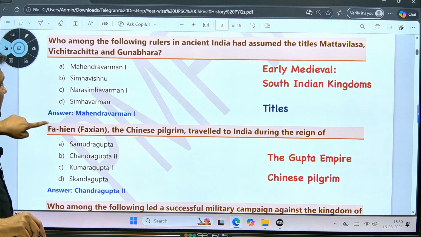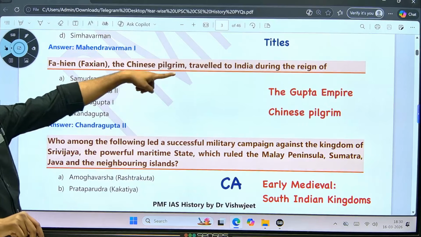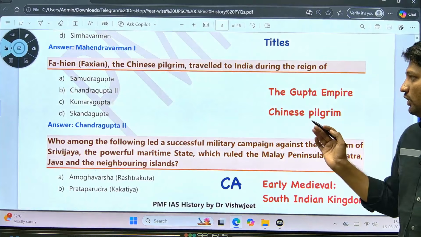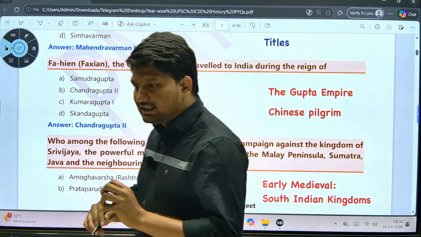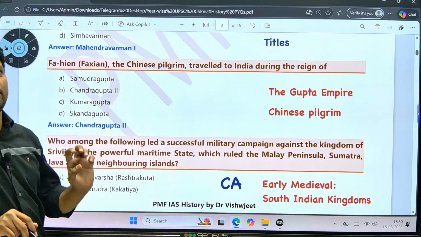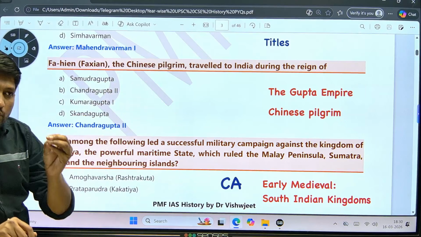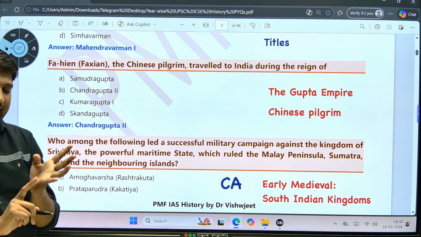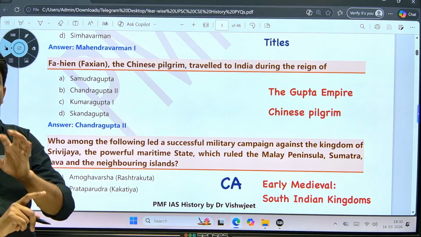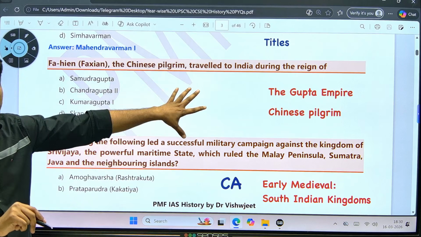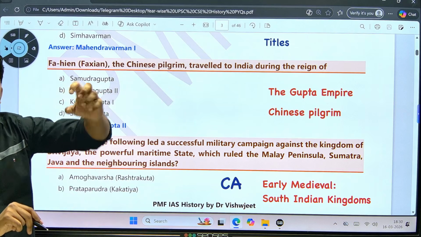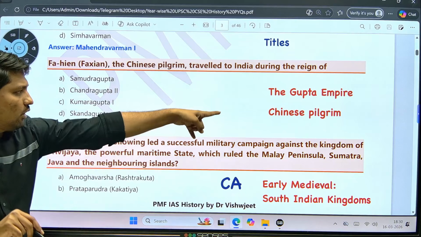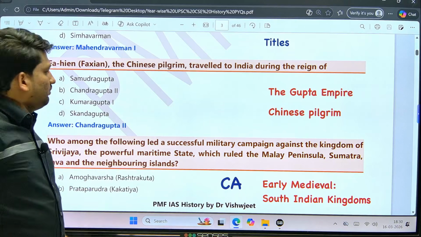Next, the Chinese pilgrim Fa-Hien traveled in India during the reign of whom? During the reign of Chandragupta II, everyone knows this. Now they have asked a question specifically related to the Chinese pilgrim Fa-Hien. The other two travelers who came to India during this period, Hiuen Tsang and I-Tsing, are both important for your exam. Specifically, this question was related to the Gupta Empire, because Fa-Hien came to India during the Gupta period, or you can classify it under Chinese pilgrims.